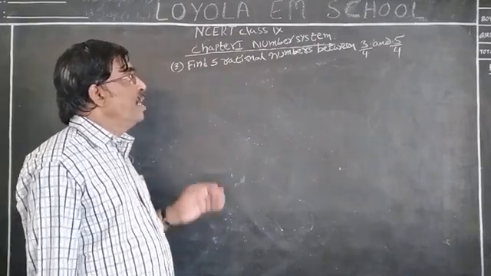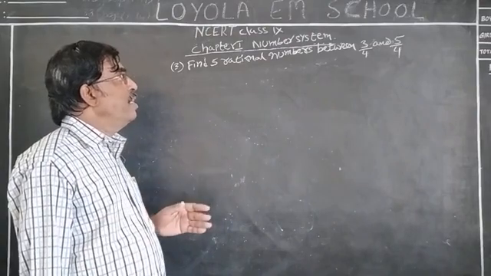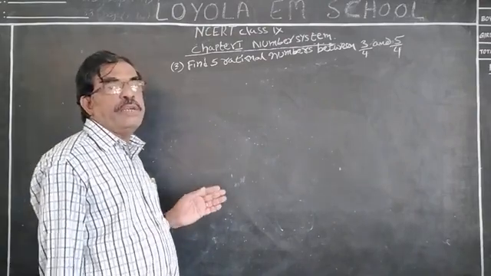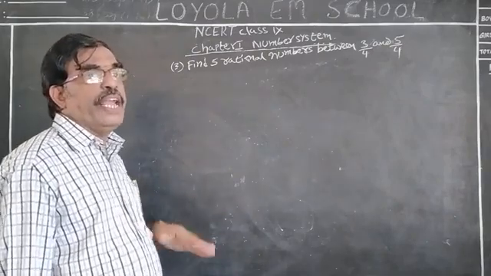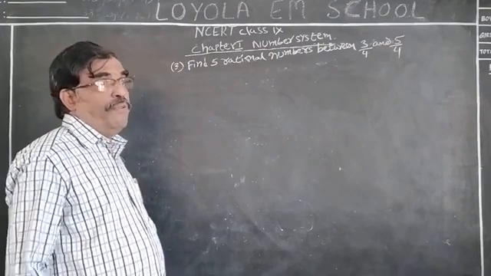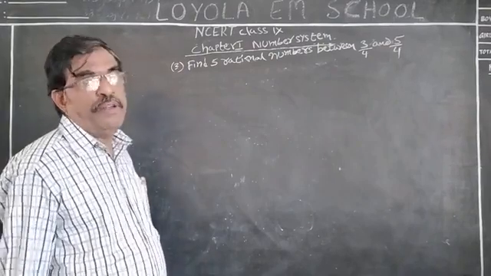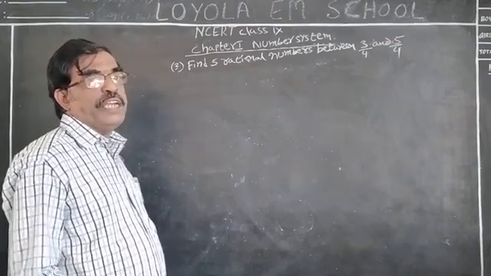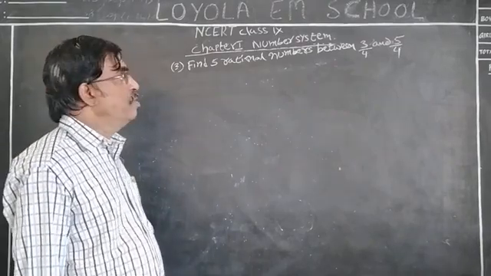First, write the given sum in a systematic manner. Systematic manner means making like terms in the denominator. Like fractions means equal denominators.